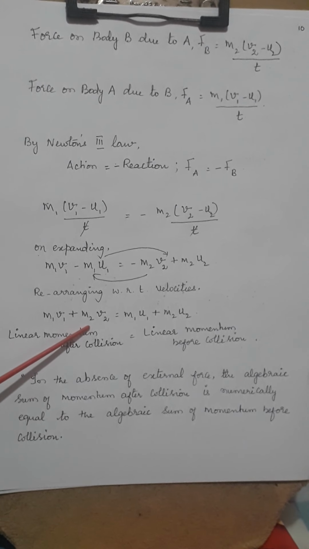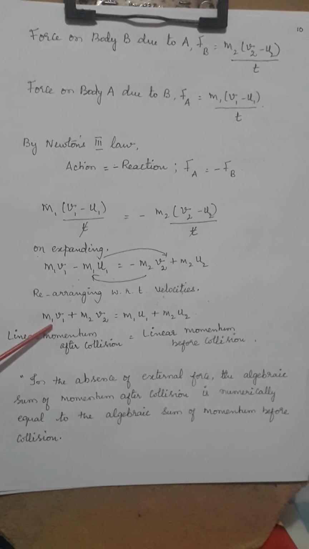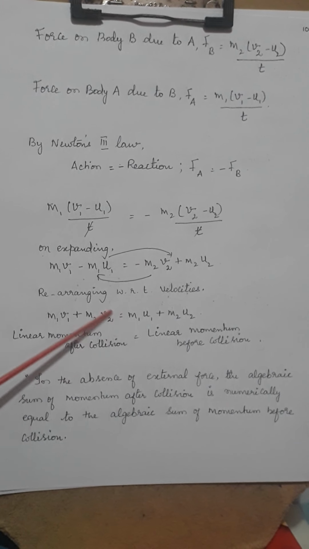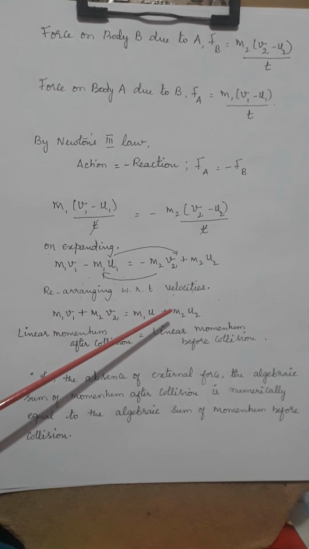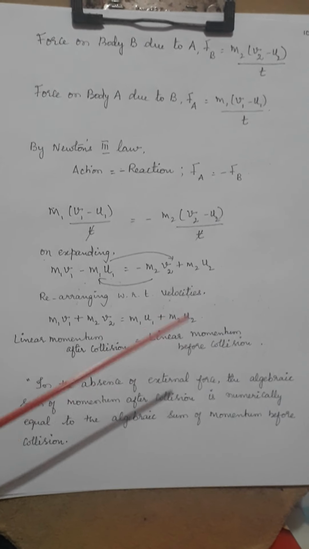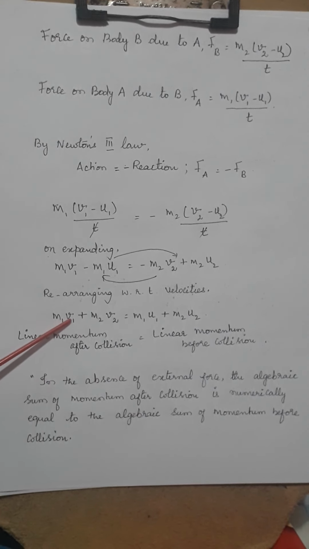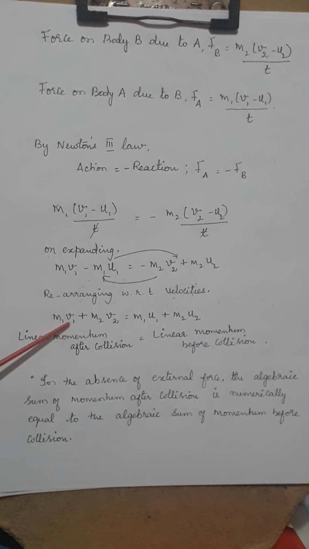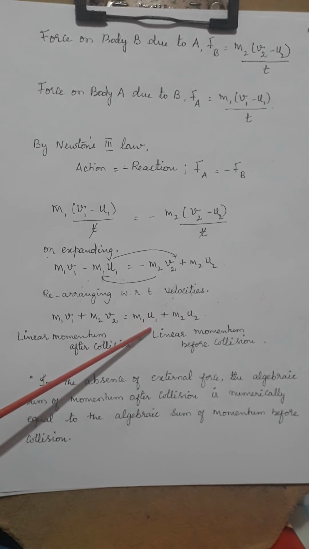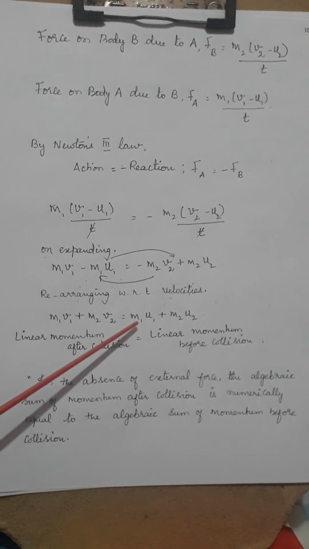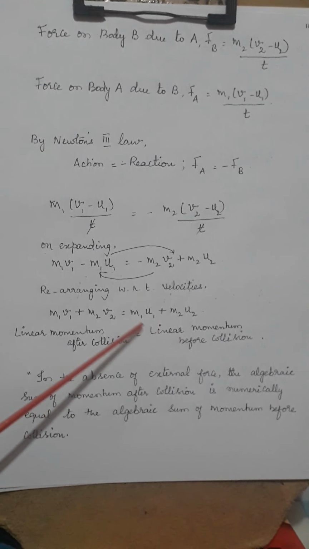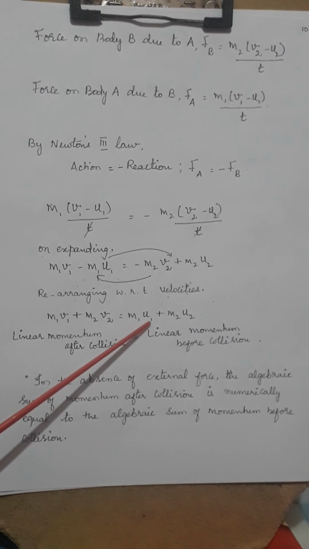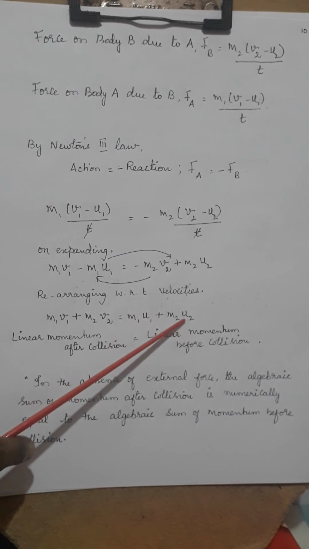Momentum is given by m into v. So first particle and second particle together is what is linear momentum after collision. And then this is before collision. Why do I say this as after collision? Because the final velocities v1 and v2 are here. Here the equation m1 u1 plus m2 u2 is called the linear momentum before collision, because it has the initial velocities.